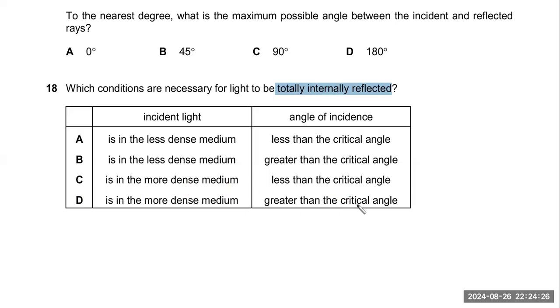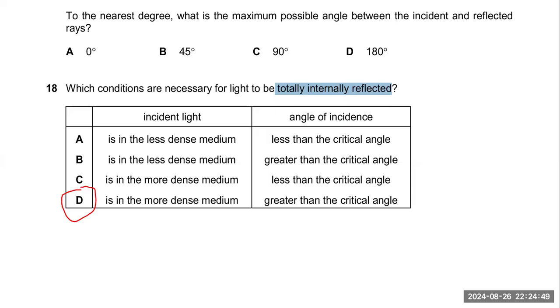I will give you a little bit of a hint about the critical angle: the angle of incident at which the refracted angle makes a 90-degree angle with the normal. Okay, that incident angle will be called the critical angle. So your D option will be correct.